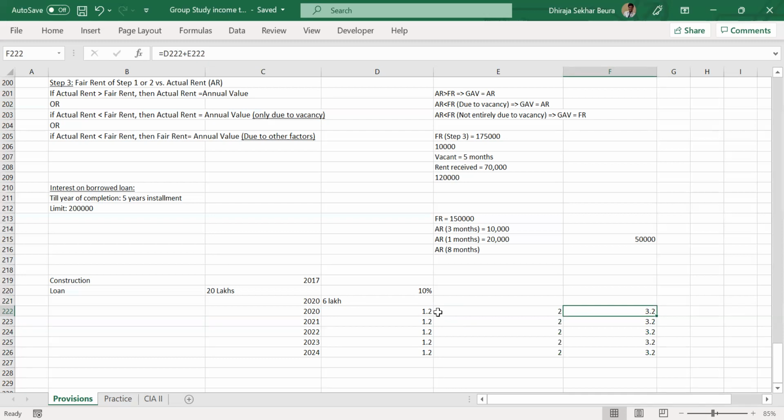Okay. So Dheeraj, one more question. Is it only for 5 years this is divided, or can it be extended to a 6th year or more? Only 5 years. Always 5 years. No matter how many years of completion, even if you have completed in 1 year also, even then the number of years you will be distributing it is 5 years.